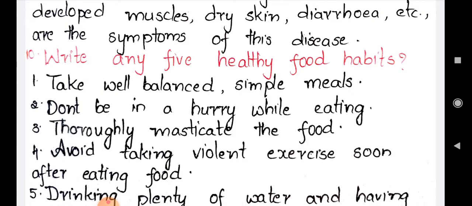Generally in the afternoon we have our lunch between 12 and 1 o'clock, and in the morning as usual we do lots of work. So obviously whatever lunch you have eaten will be digested by evening. But during night time, as we do very little work compared to the morning, that's why at night we have to take less food which can be digested easily. If you follow by taking simple meals, then automatically your digestive system will work perfectly. This is one of the healthy food habits.